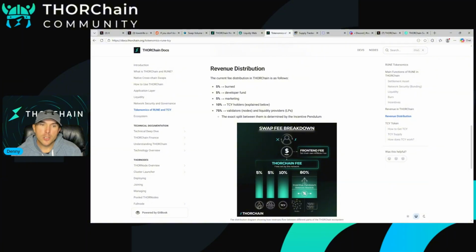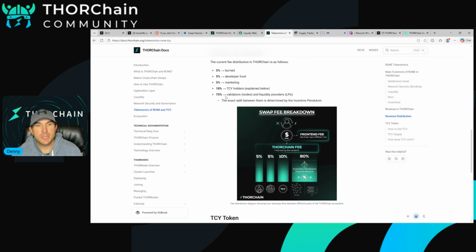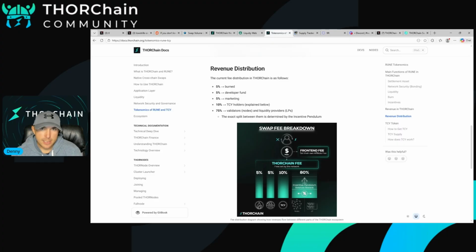We'll come back here. TCY holders. So this is that equity sharing token I mentioned earlier. 10% of the protocol's revenue goes to TCY holders. For a lot of people who get into THORChain for the first time, this is how they start, right? They get some TCY, they stake it, and then they earn Rune with their TCY. And the Rune is distributed about once a day, roughly, okay? The great thing about TCY is you don't need to bond it. It doesn't get locked in the system for a certain amount of time. You can unstake it, stake it at will. It's very liquid. You can sell, buy, whatever you want to do, okay?